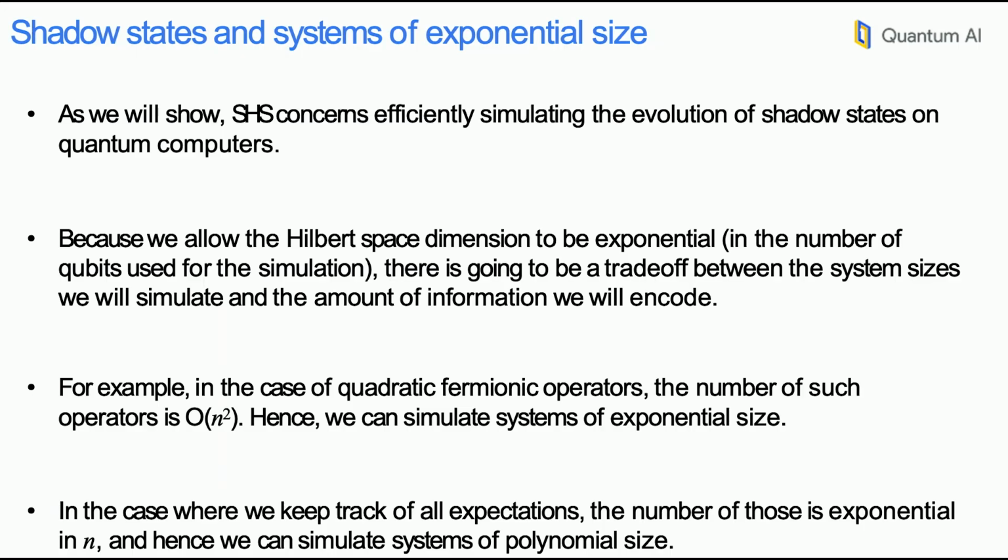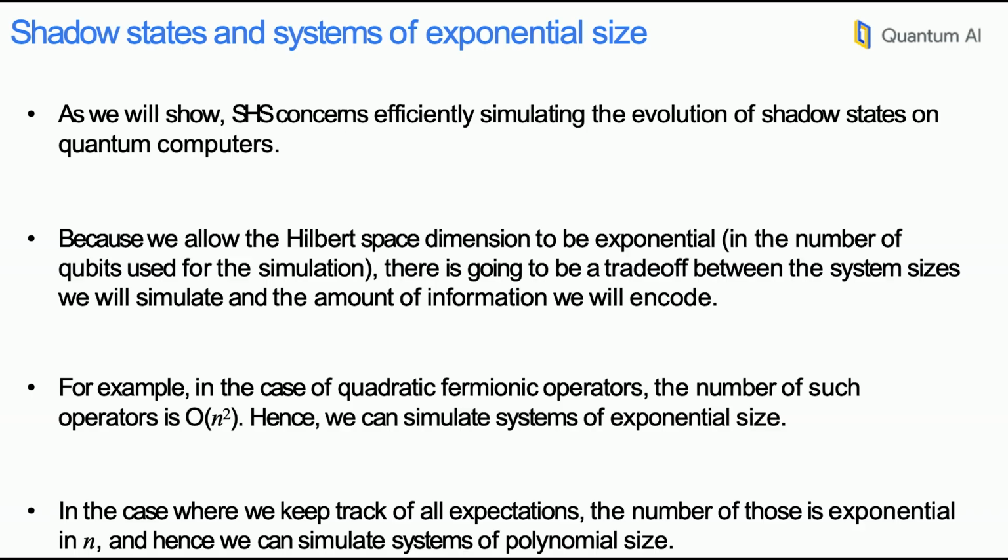Now, we want to do this on a quantum computer, so we are going to work with a Hilbert space dimension that is exponentially large in the number of qubits. And if your operator set is, for example, something related to some local modes or some local sites, then this would allow us to encode the information of systems of exponential size, right?